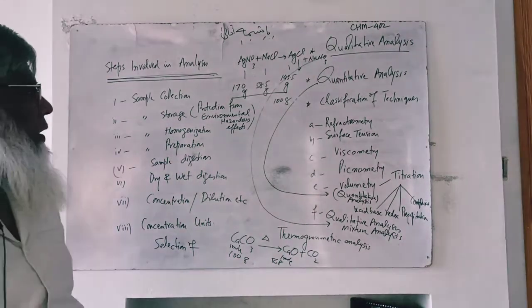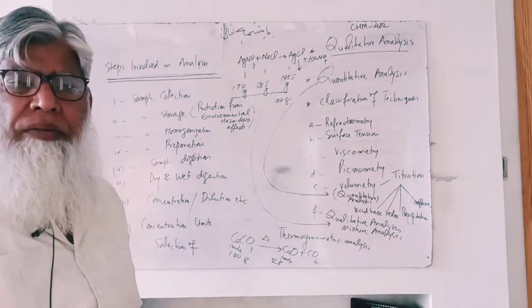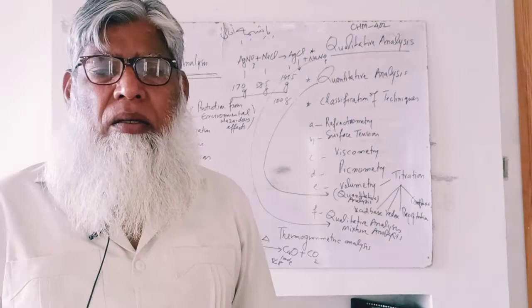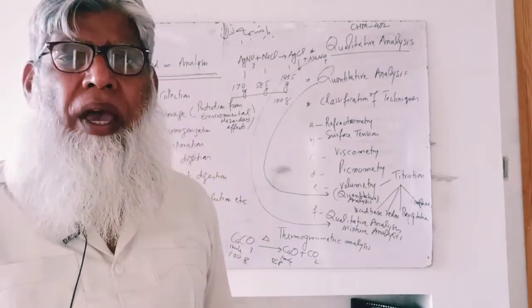So in this way, these types of trivial classical analysis, qualitative and quantitative, have been carried out.